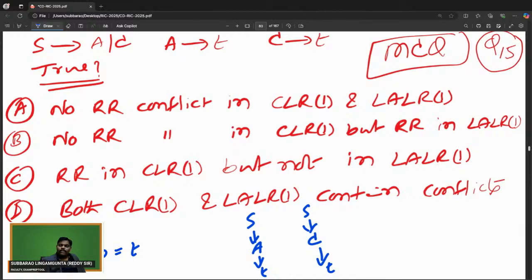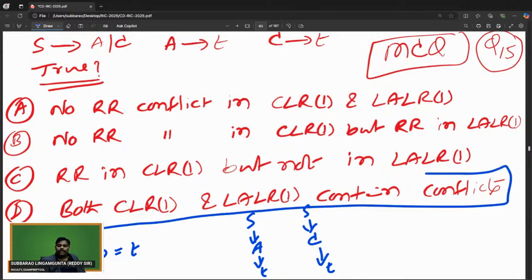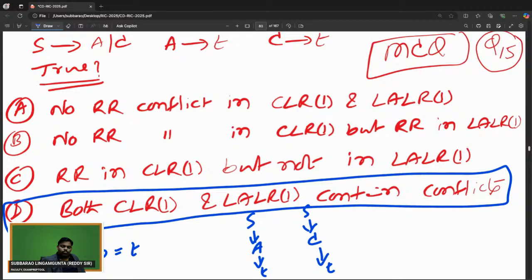Because it is an ambiguous grammar, definitely there is a conflict. See, both CLR1 and LALR1 contain conflicts. So I think D is the answer.